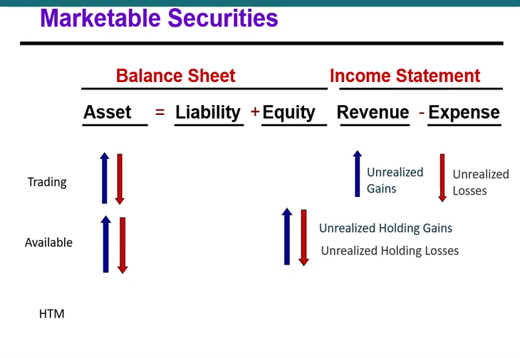So they're somewhere in between trading securities, those bought with the intention of trading in the short term, and those we've classified as held to maturity, those that we plan to hold until they actually mature. And recall, at maturity, we'll receive a bond or a note's par value or face value. So we won't have a gain or a loss. Rather, these fall somewhere in between.